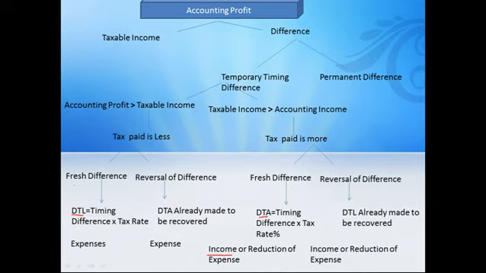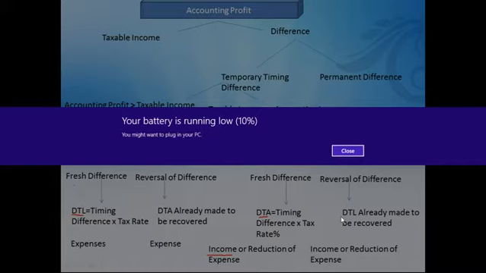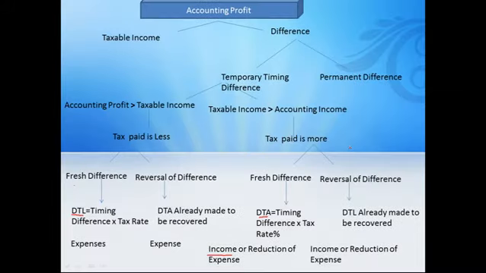So therefore, it is considered as a deferred tax liability because we have paid the extra taxes and here we have to pay the extra tax to the government. So therefore this is called deferred tax liabilities. So again it is considered as an income or the reduction of expenses.